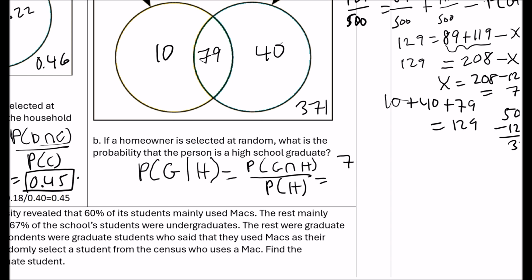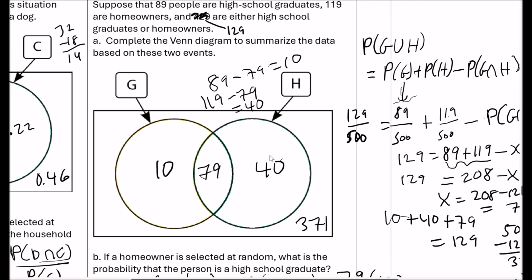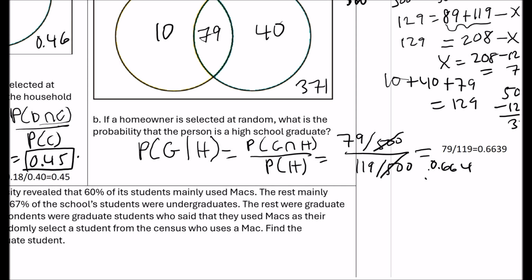Now there's 79 that are both, right, out of 500. And homeowners, how many homeowners are there? 119 homeowners, right? So it's out of 119 divided by 500. So cross that out. So 79 out of 119. So you get 0.664. All right, for your answer.